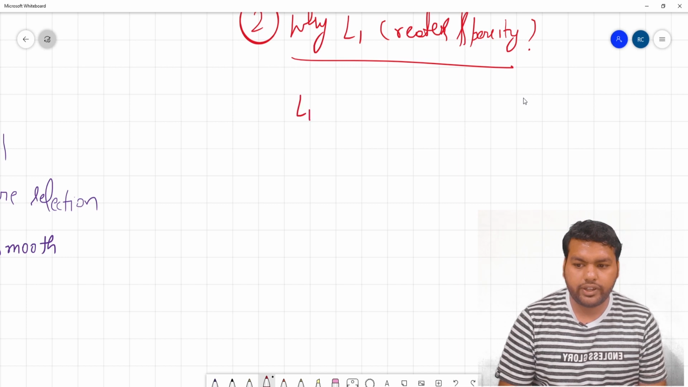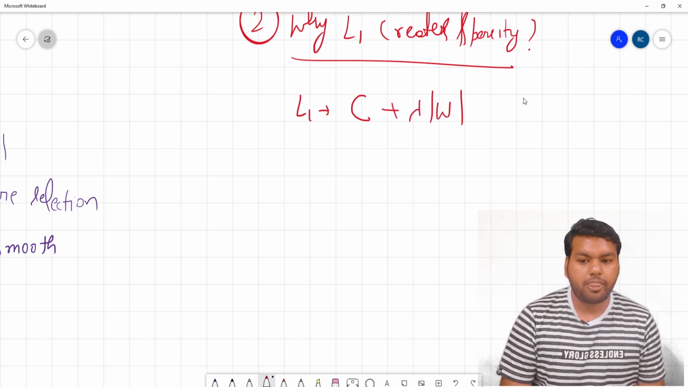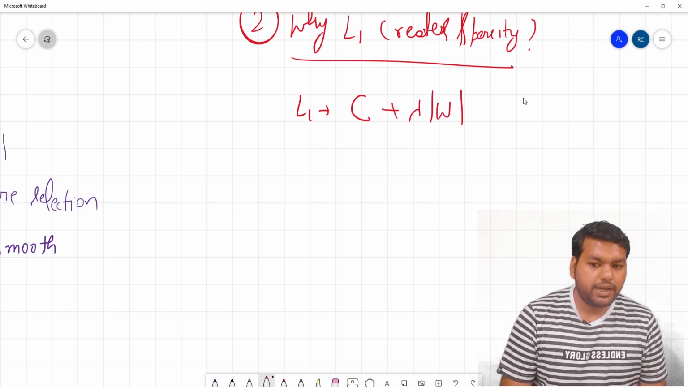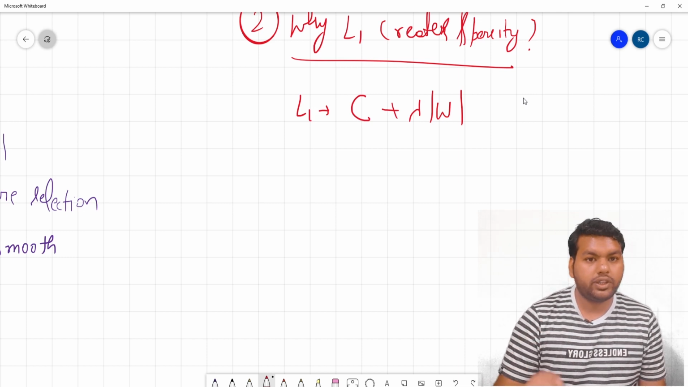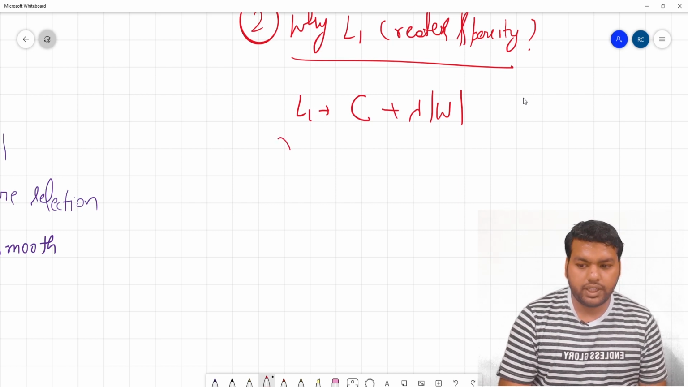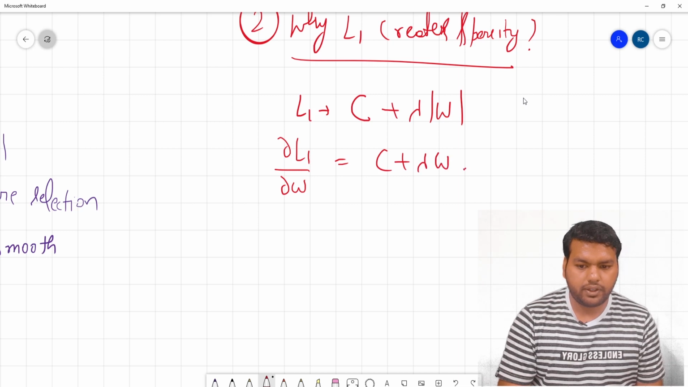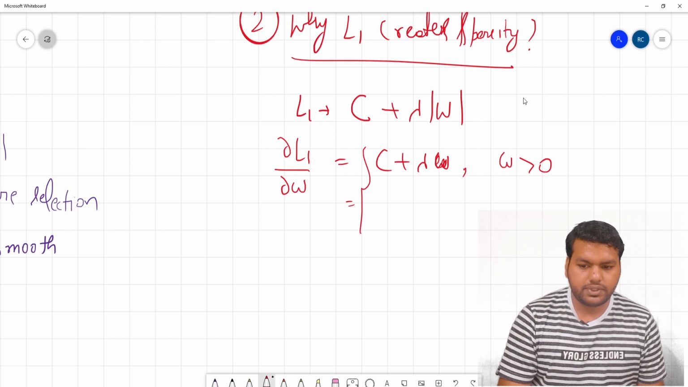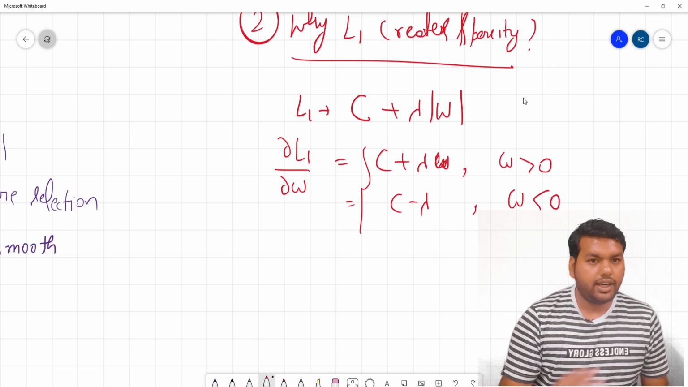As we know, L1 regularization adds the absolute term to the cost function. So suppose C is the cost function and it adds the absolute term. Now if you notice, this absolute function is not differentiable only at 0. At all other points it is differentiable. So if I differentiate, del L1 by del W, it comes C plus lambda if W is greater than 0, and C minus lambda if W is less than 0. At 0 this function is not differentiable.